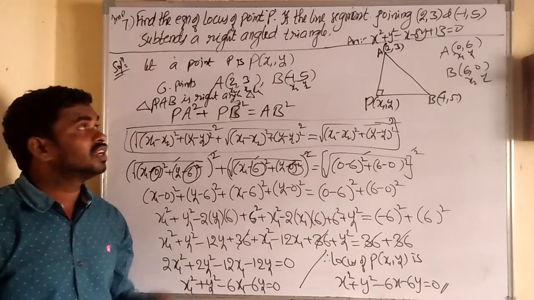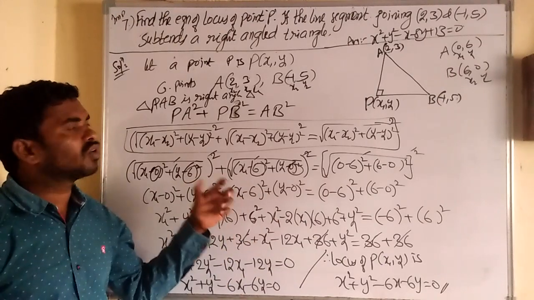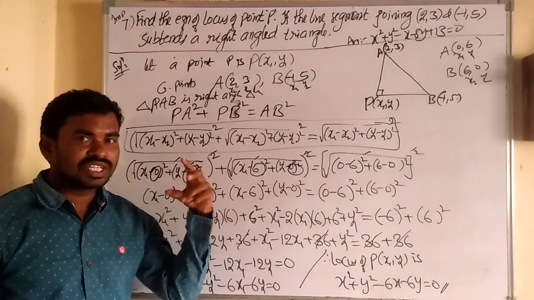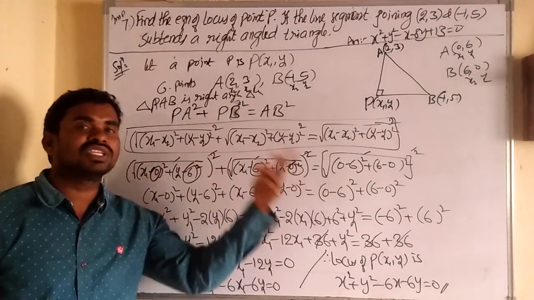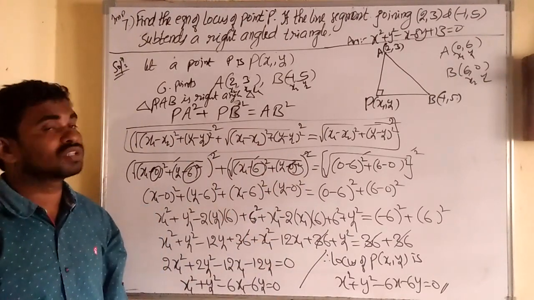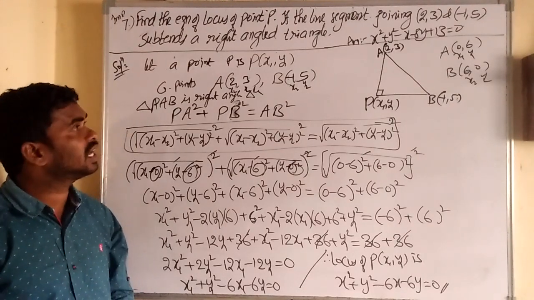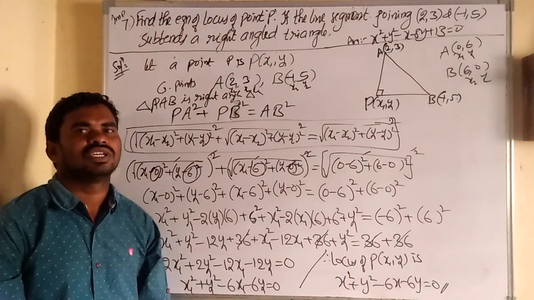Thank you very much. And in part 2, we will discuss how to find the locus when the ratio of the distances between 2 points is given and when the area of a triangle is given. Those sums are more important than these questions. So please watch my videos.